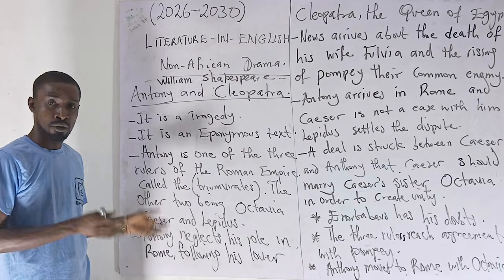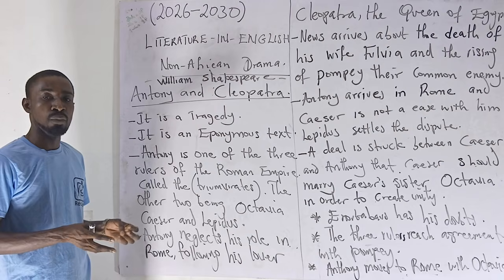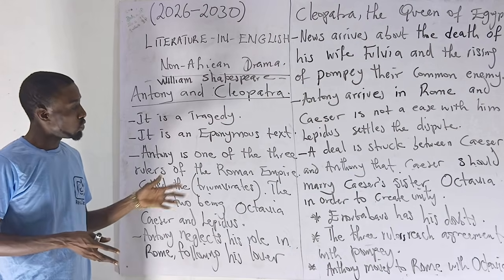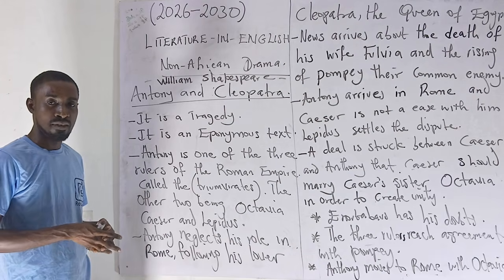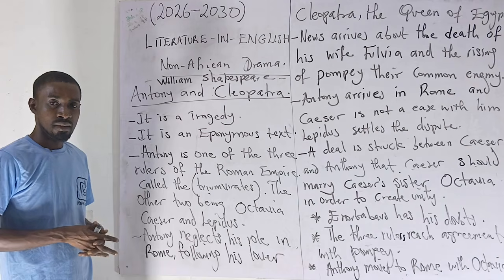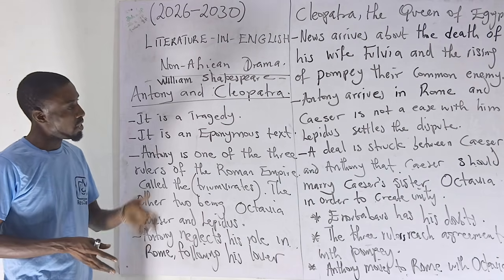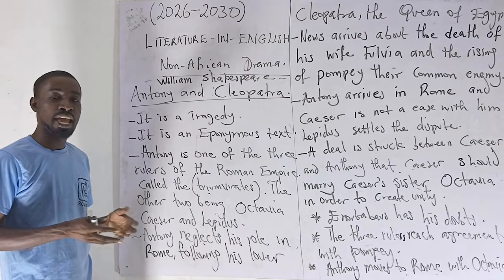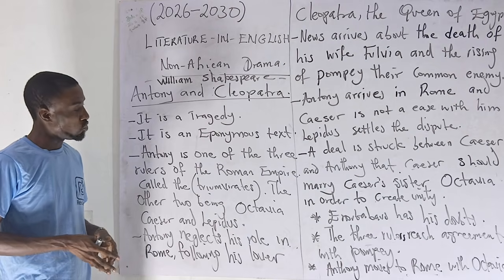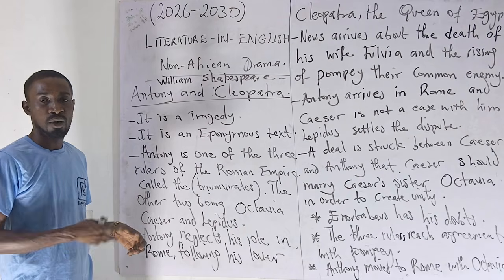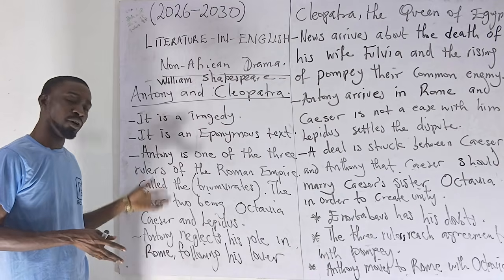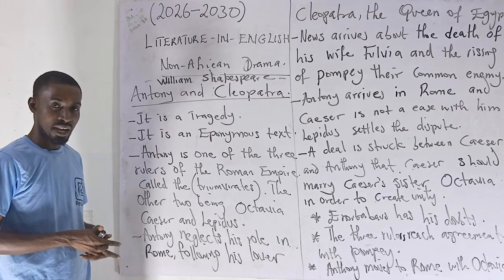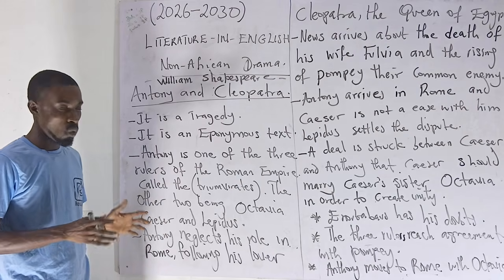But Enobarbus, one of the loyal servants of Antony, has sworn that even though Antony has married Octavia, one day he's still going to go back to Egypt to meet the queen of Egypt, Cleopatra. When Cleopatra heard the news of the wedding between Antony and Octavia, she was very furious until she was told that nothing was that serious, and she accepted and everything went on well.